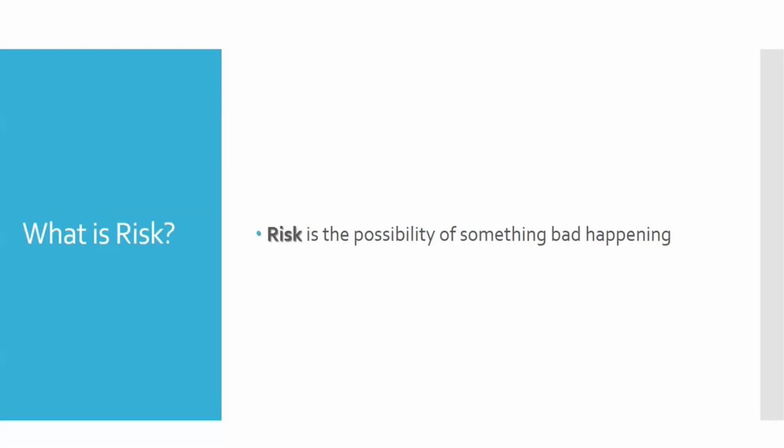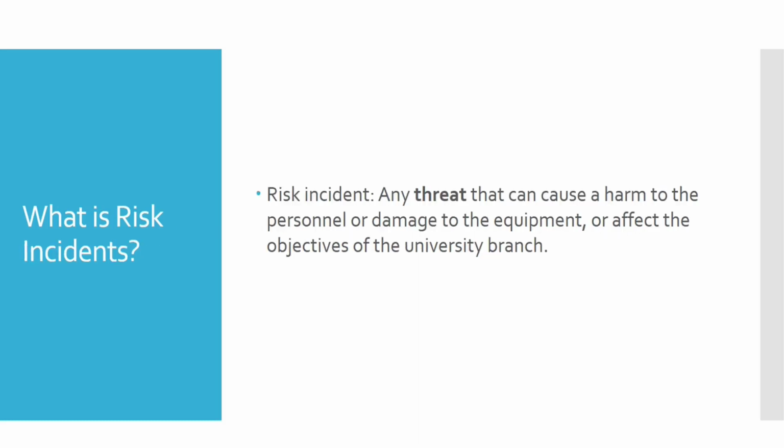Now, what exactly is a risk? Risk is the possibility of something bad happening to us or to our surroundings. We can call that bad thing which is happening a risk. And now, what is a risk incident? Any threat that can cause harm to a person or damage to equipment or can affect the objectives of the university.